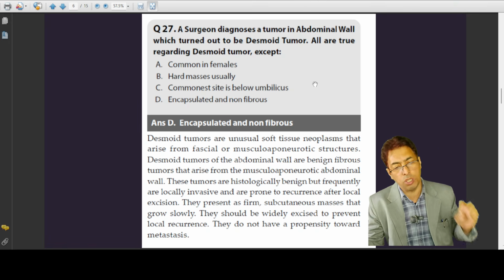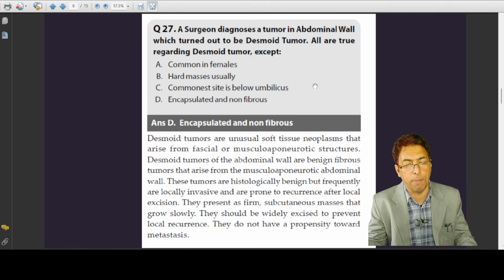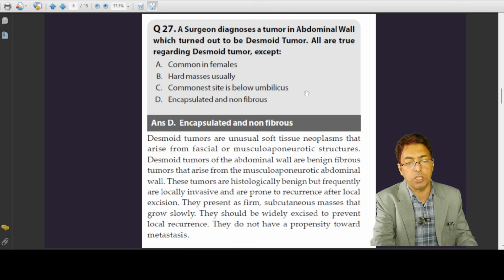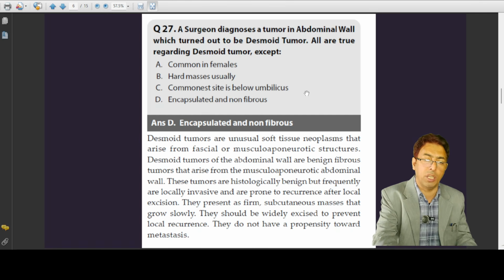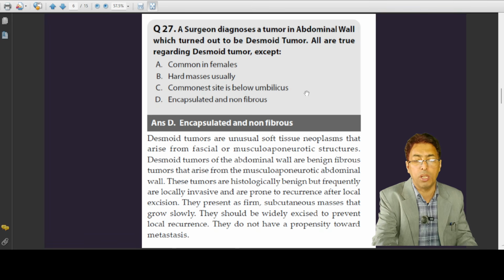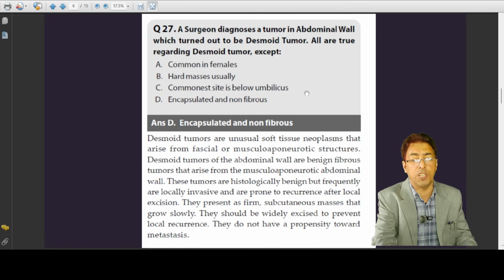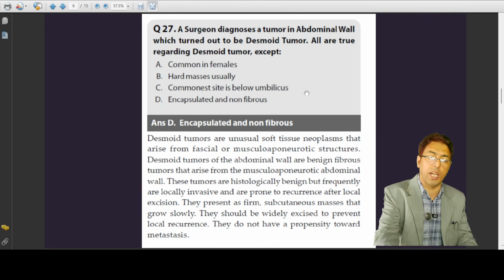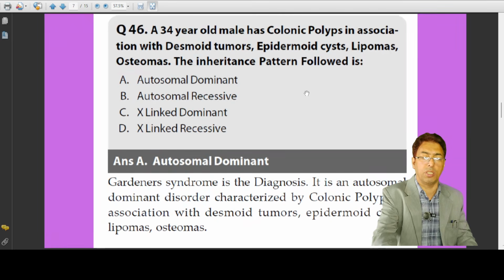My point over here is that you cannot do MCH preparation in 10 minutes or 1 hour's time. It needs constant study, constant concentration, consistency. But here are the types of questions which are asked. To give you a brief idea, you have to know about the important tumors: whether their dominance is in males or females, what the gross pathological feature is, what the microscopic feature is, and the regions which they affect. So desmoid happens to be one tumor which is asked frequently as far as these things are concerned.